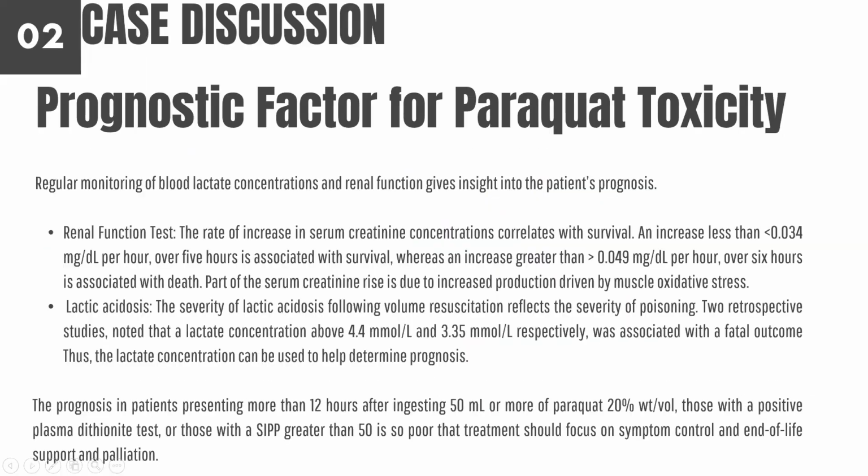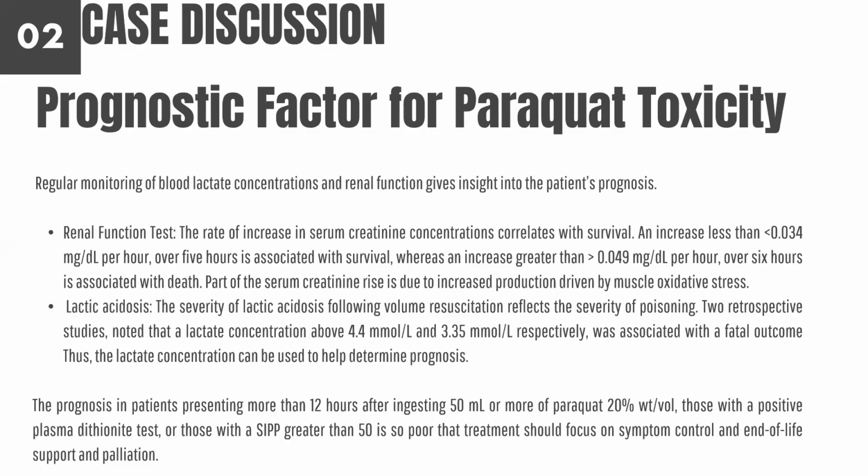So for context, in Nepal's context, for the prognostic factors, we have the renal function test, which predicts survival, and lactic acidosis, which predicts death. For the renal function test, the rate of increase in serum creatinine concentration correlates with survival. An increase of less than 0.03 mg per dL per hour over 5 hours is associated with survival. So if in 5 hours there's less than 0.15 mg of increase in serum creatinine, then the patient is likely to survive.